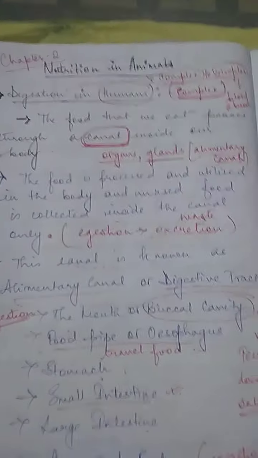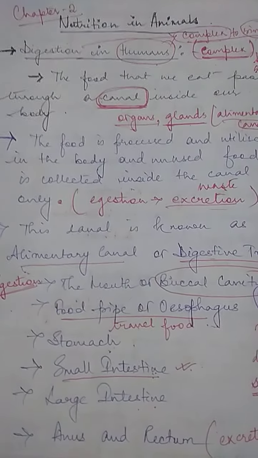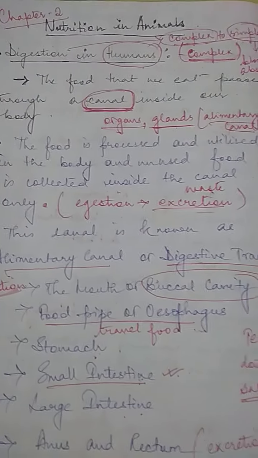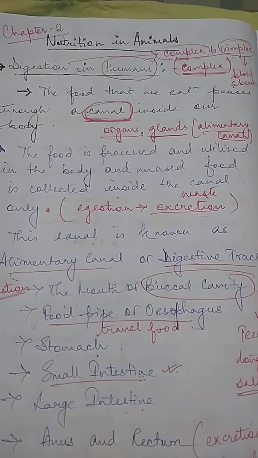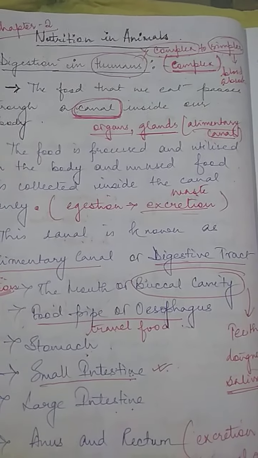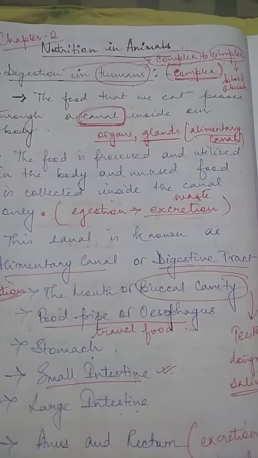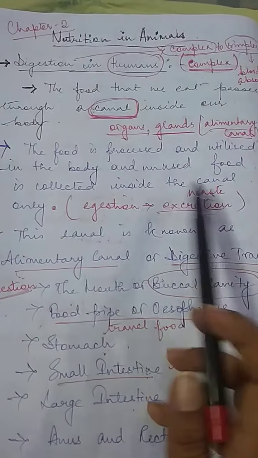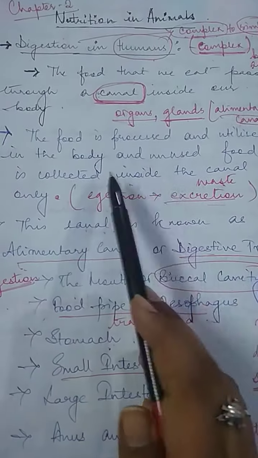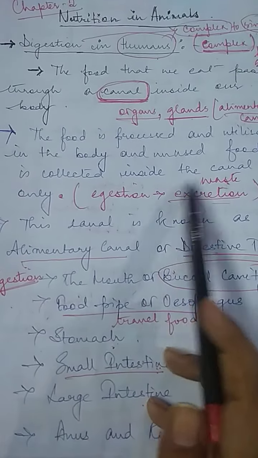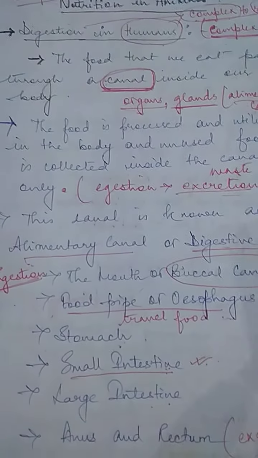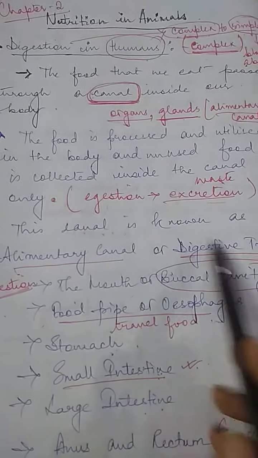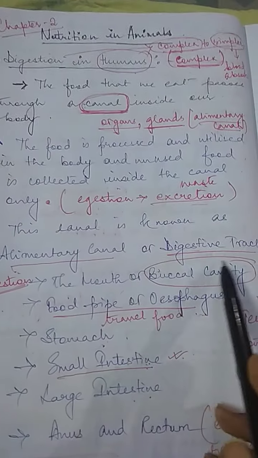Okay, so what happens here? The food that we eat passes through a canal inside our body. This canal is made up of organs and glands, which yesterday you were asking about. It is the alimentary canal. This whole alimentary canal is known as the digestive tract. The food is processed and utilized in the body, and unused food is collected inside the canal and is removed. That process is known as excretion. The canal is known as the alimentary canal or digestive tract.